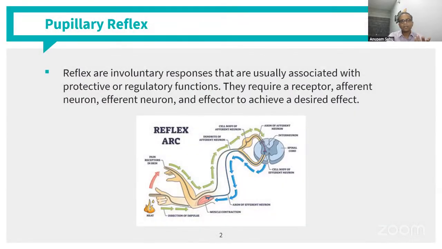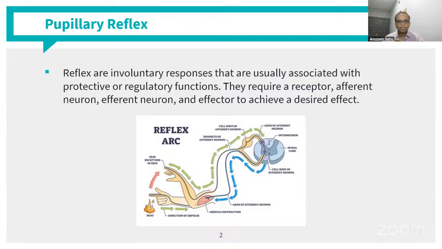So what is a reflex? A reflex is basically an involuntary response that is usually associated with protective or regulatory functions. It requires a receptor, an afferent neuron, an efferent neuron, and an effector to achieve a desired effect.